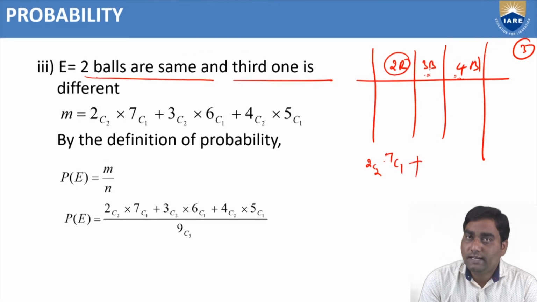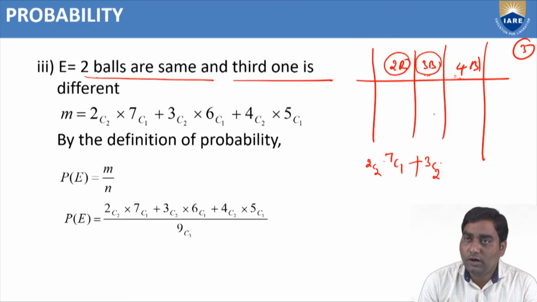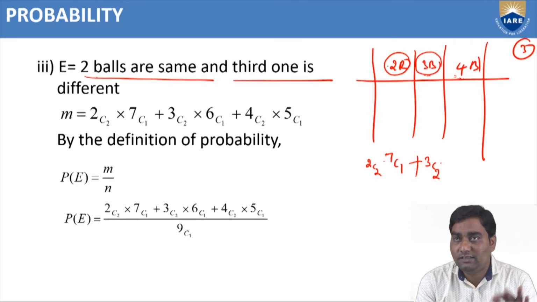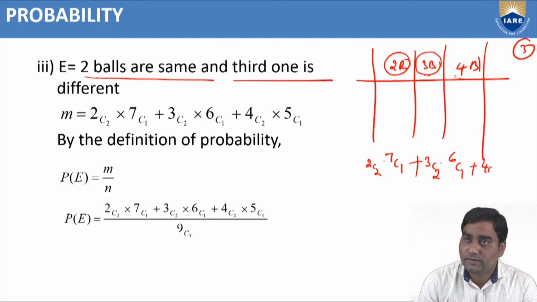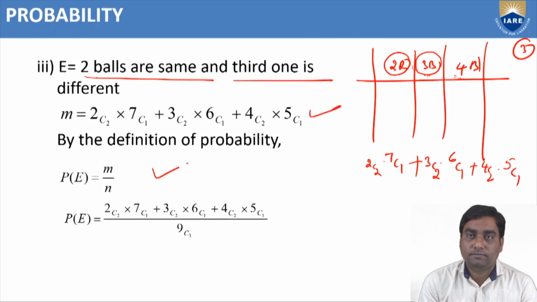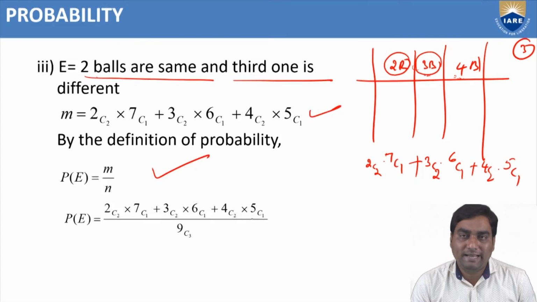Or we can choose 2 balls from 3 blue balls, 3C2, into another ball. Either it may be red or black, not blue, because the other is different. Red or black combination total is 6. How many do we require? 6C1. Or another option, we can choose 2 of the same color from the black balls also. So 4C2. The other is different. Other than black, we have 5: 2 red, 3 blue. So 5C1. Therefore, like that, 5C1. So P of E equals M by N.